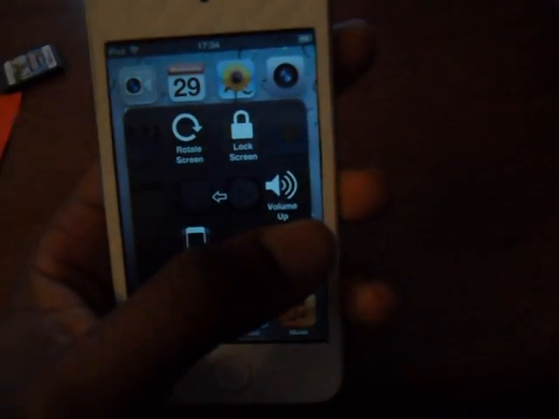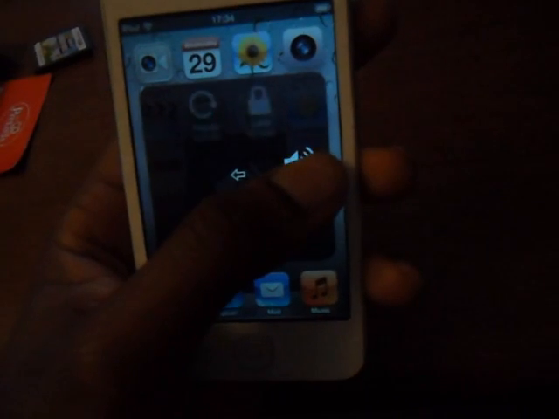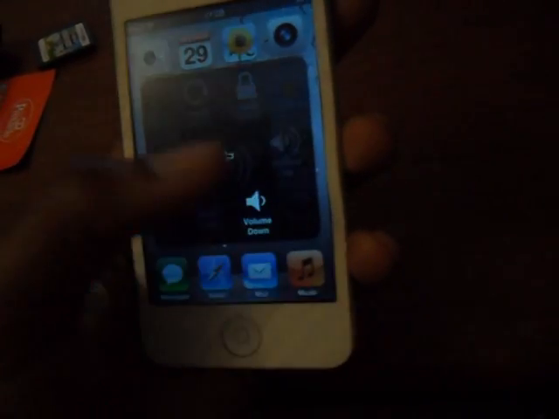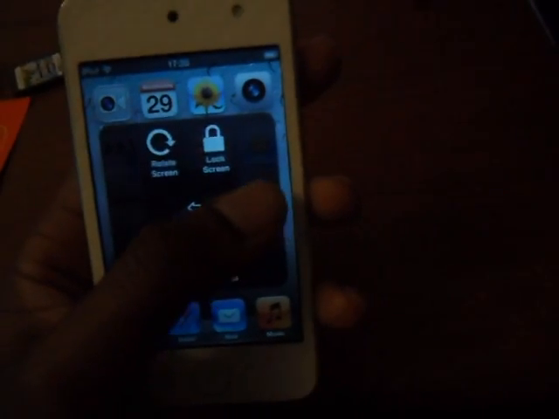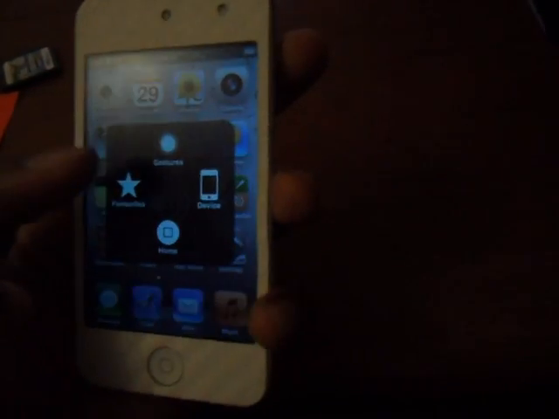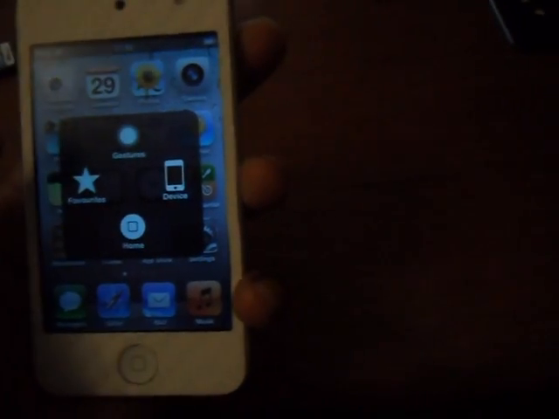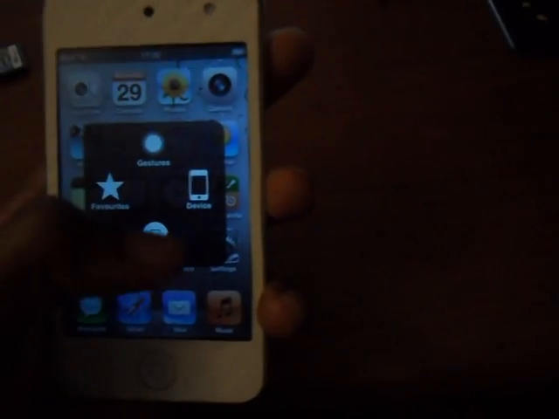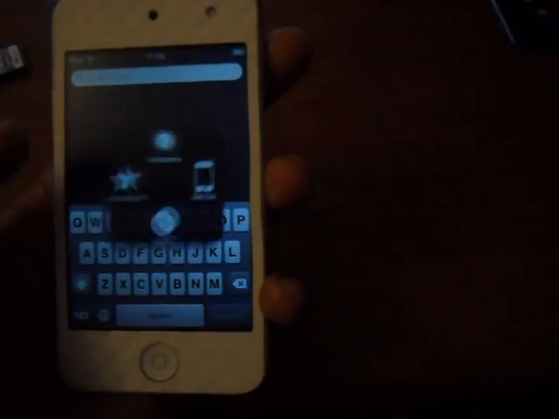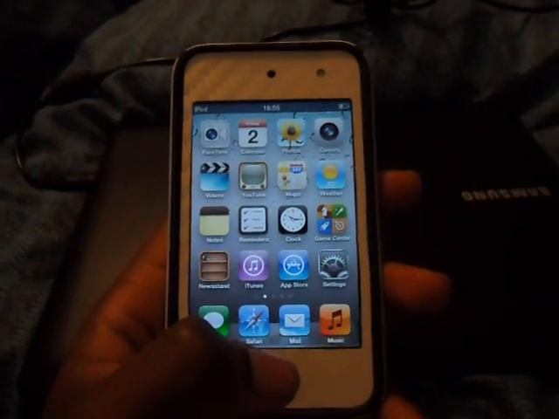So you've got the volume up button, which basically you can change the different volumes or put the volume up or down, and then you can also do gestures, and you can also access the device and press the home button, which brings the device home. You can also set favorites, so if you've got favorite apps or stuff, you can just click that there. So this is also a neat app.